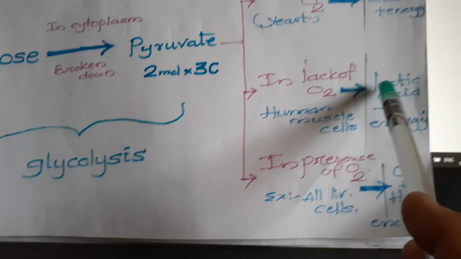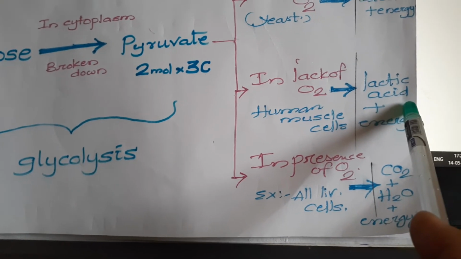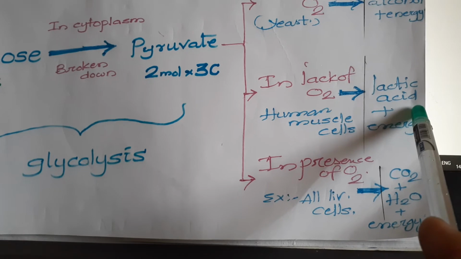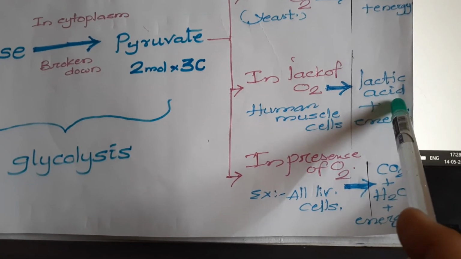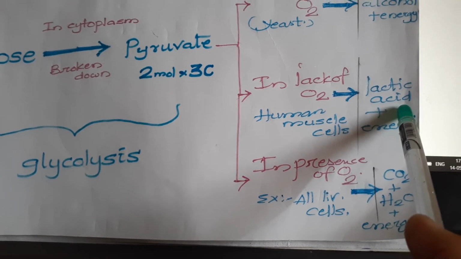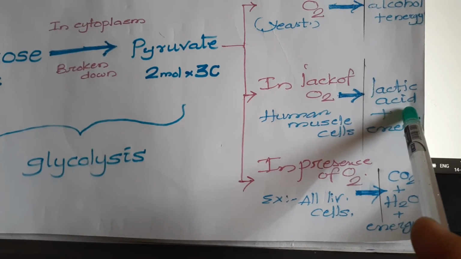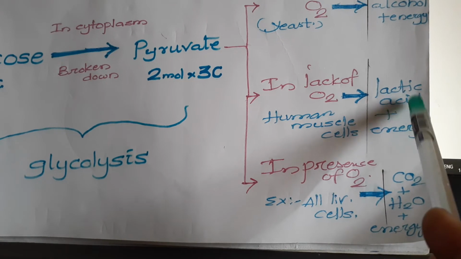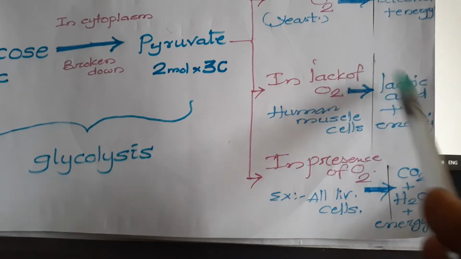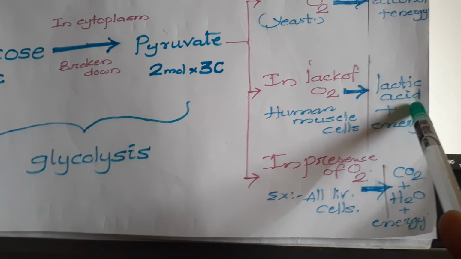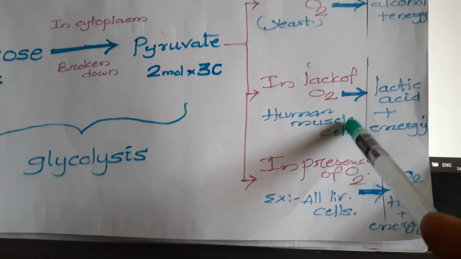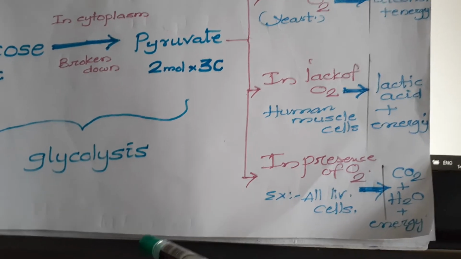Because of accumulation of lactic acid in the muscles, we see muscle cramps or muscle pain on the first starting day of exercises. By applying balm or taking rest, the accumulated lactic acid gets consumed, and then we get relieved from the pain.